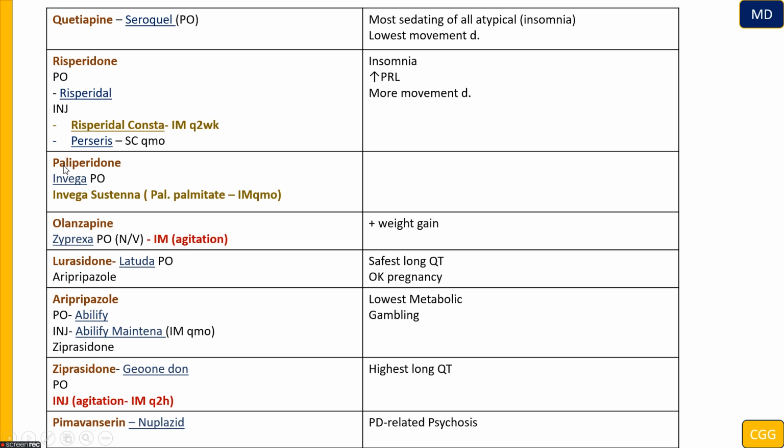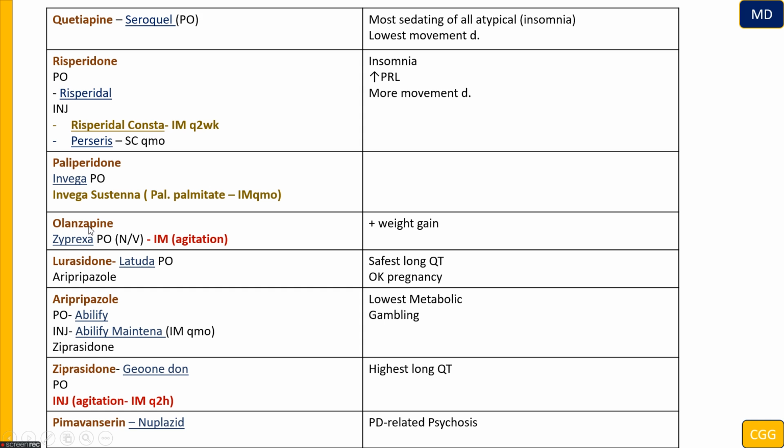Another atypical antipsychotic is going to be paliperidone. It comes with a depot presentation that we can administer every month. But this is the difference: risperidone we can administer every 2 weeks, and paliperidone we can administer every month, so it's more beneficial in a non-compliant patient. This is Invega Sustenna, the brand name.